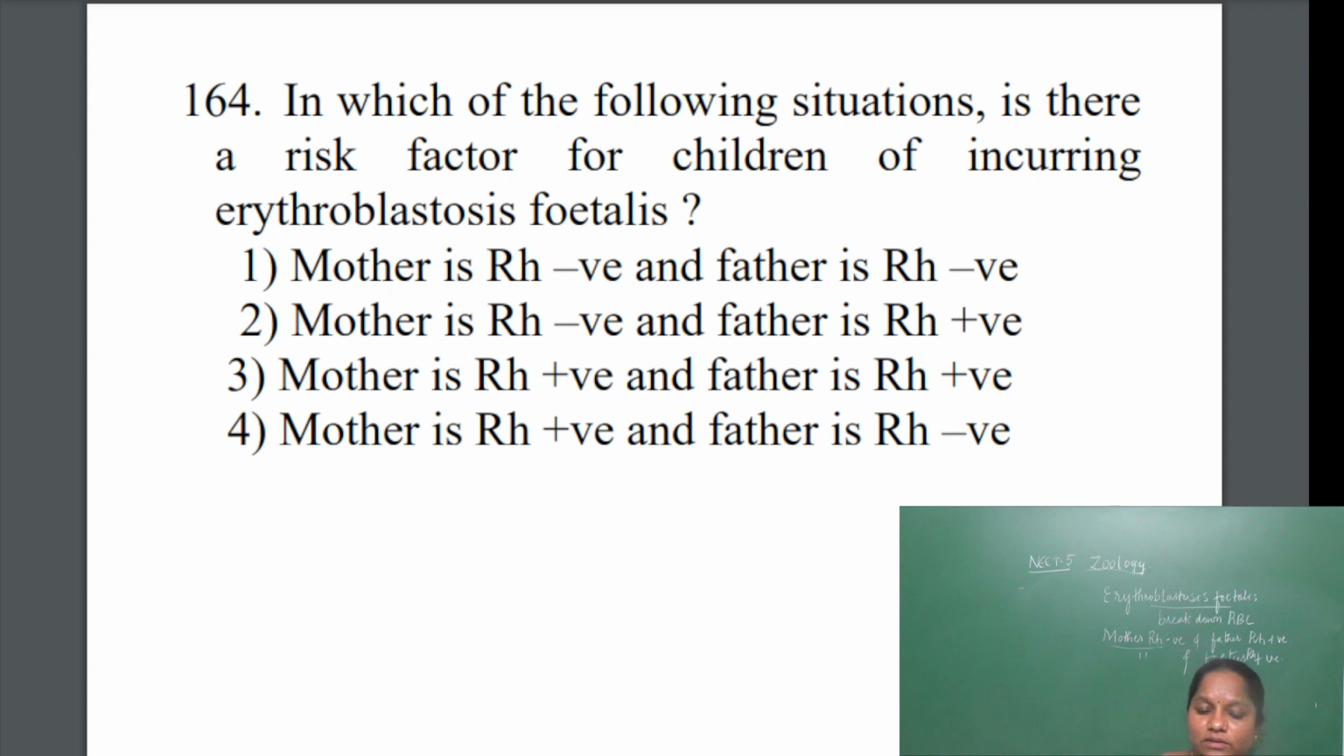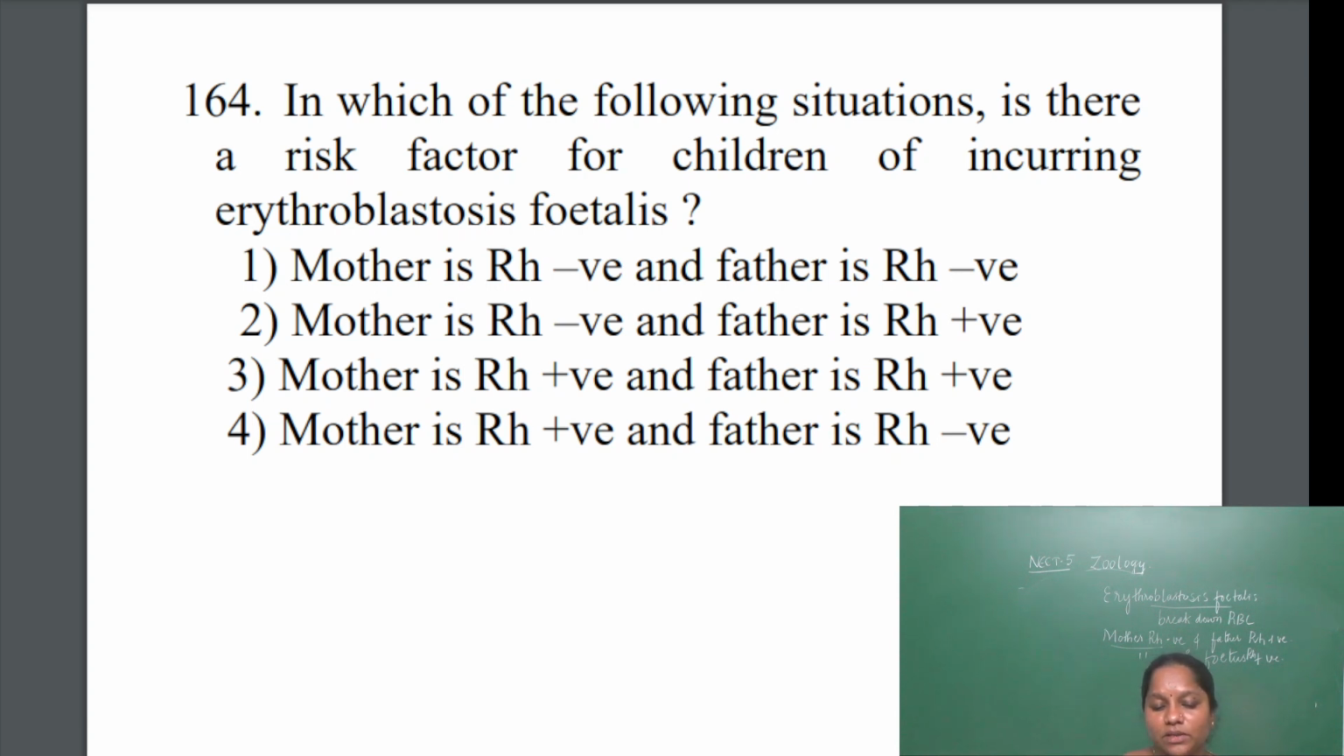The mother's blood will not mix with the fetus's blood because there is a placental barrier. As soon as the first baby is delivered, during that time the blood of the mother may mix with the blood of the baby. Due to that, the Rh negative mother will identify the fetus's blood antigens and produce antibodies. So this is done in the first baby carrying.